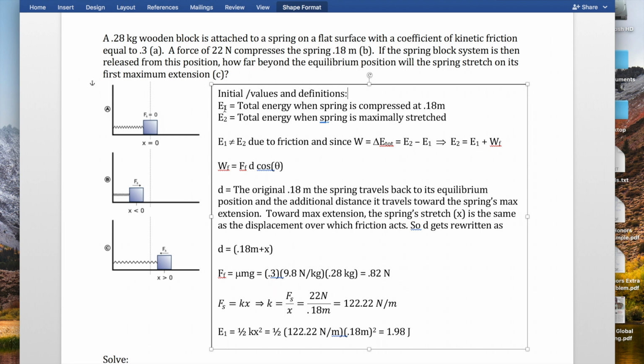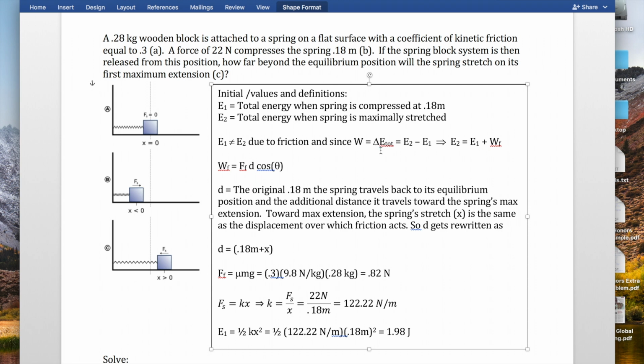We will define E1, the initial energy, as the energy when the spring is compressed to 0.18 meters. And E2 will be the total energy when the spring is stretched. Basically, we're looking for how far the spring is stretched at the position E2. Because we have friction in this problem, energy is not going to be conserved. The initial energy stored in the spring does not equal the final energy that the spring has once it is maximally stretched. Friction is an external force doing work, which allows energy to change.